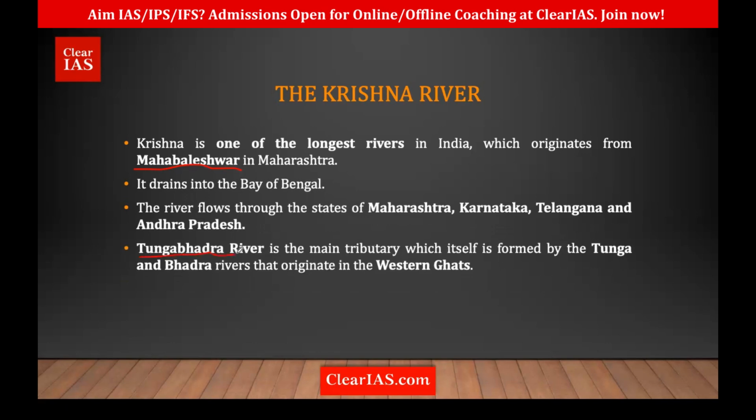The most important tributary of Krishna is the Tungabhadra, and Tungabhadra is formed by two rivers, Tunga and Bhadra, which originate in the Western Ghats. We spoke about Tunga in the last session, so just have a quick revision. Tunga and Bhadra join together to form the Tungabhadra, which in turn joins the Krishna River.